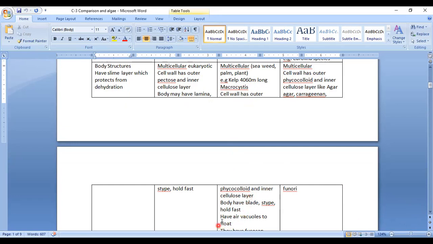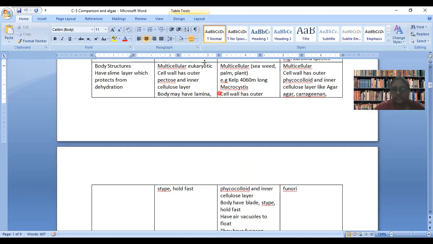Okay. Sometimes these brown algae have air vacuoles in their body. In air vacuoles, there is a pigment called fucoxanthin, which, whenever it comes in contact with air, forms the brown color. So due to the presence of fucoxanthin, whenever exposed, it produces brown color. The brown algae looks more brown. Okay.